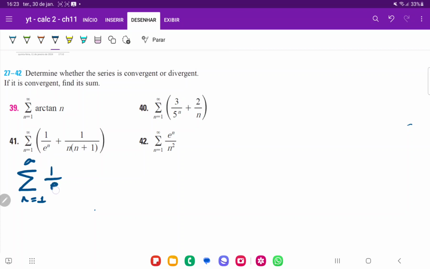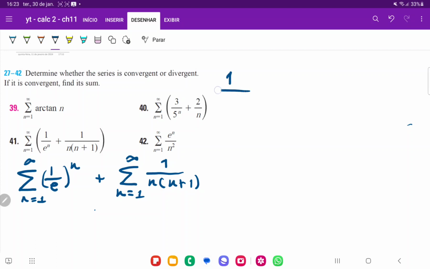But what I'm going to do here is write 1 over e to the power of n, because I'm just attaching the n to 1, but 1 to the power of n is just 1, so that doesn't change anything. And then plus the sum from 1 to infinity of 1 over n times n plus 1. So for the second one, we're going to break it apart using partial fraction decomposition. So 1 over n times n plus 1.